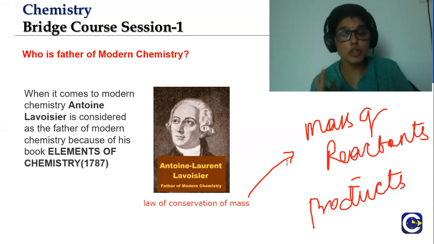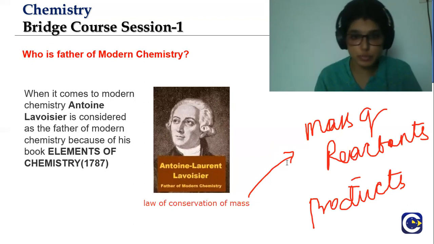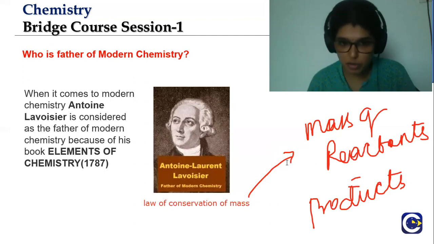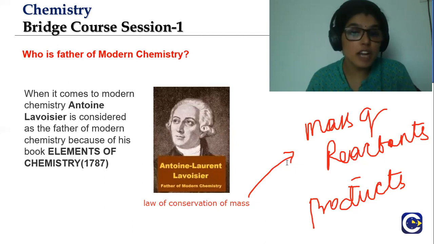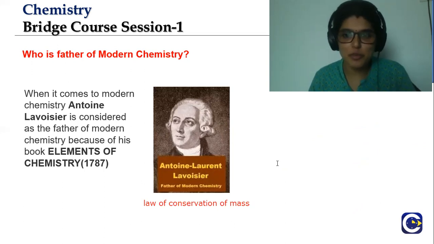Dalton put forth a postulate saying that the atoms are rearranged in a chemical reaction, right? There are new compounds, but they are formed only through rearrangements. There is no new atom from somewhere else which gets into the reaction and forms. So that was the postulate put forth by Dalton. It was confirmed by this law of conservation of mass. Now, moving on to the bridge course.